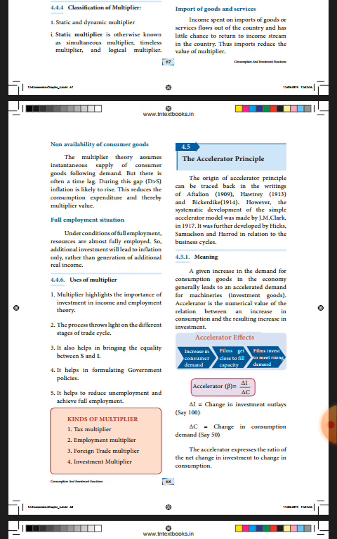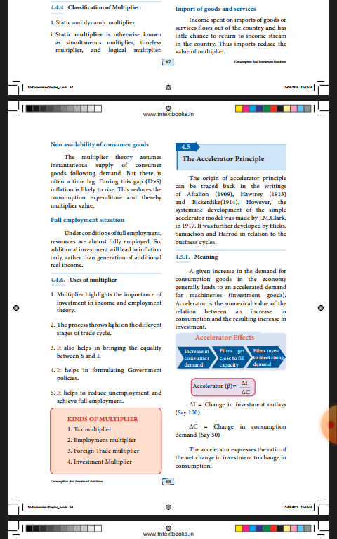Before that, I am going to tell the meaning of accelerator. Accelerator is nothing but ratio of change in induced investment to change in consumption. That is called accelerator.